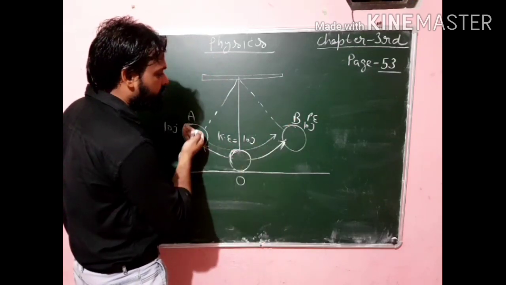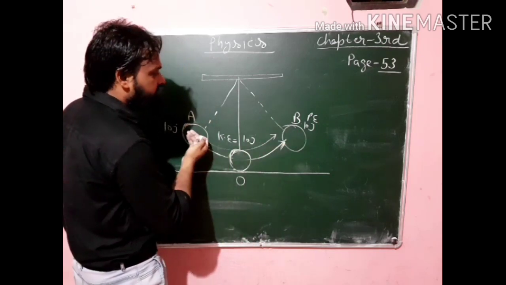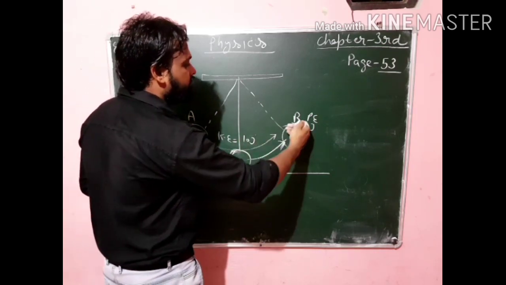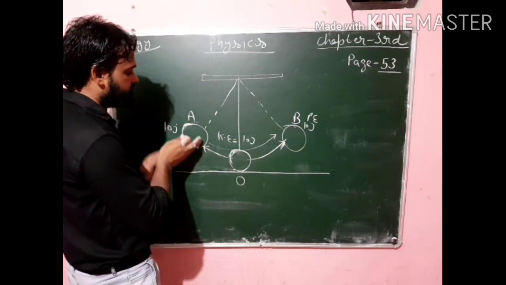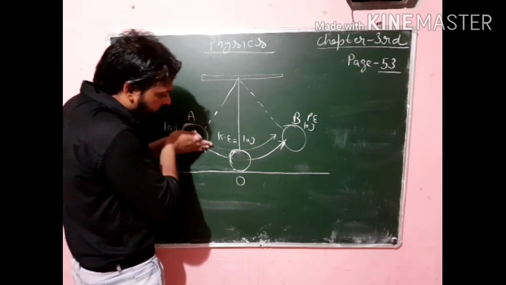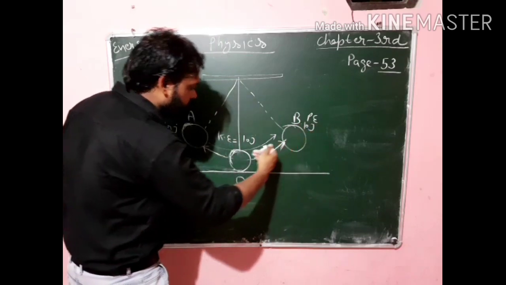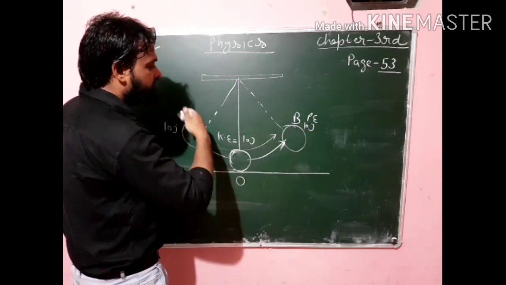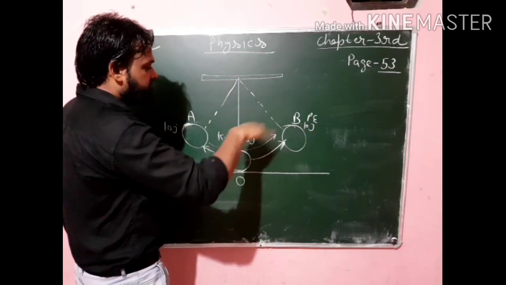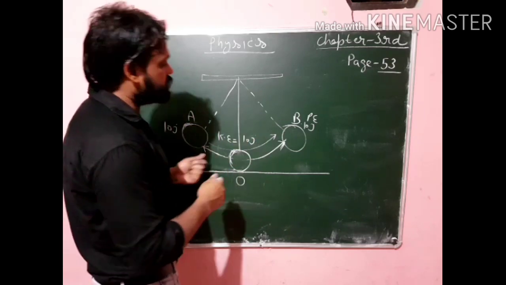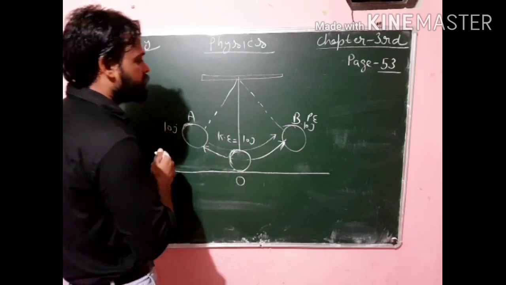So like this way the potential energy is converted into kinetic energy, and again the kinetic energy is converted into potential energy. So you can see potential energy converted into kinetic energy, then again potential energy, then converted into kinetic energy. So like this way the potential and the kinetic energies are interconvertible. So this is also the concept of law of conservation of energy.